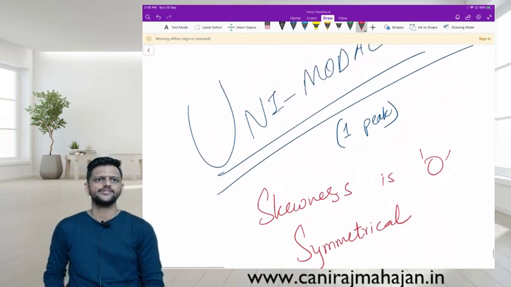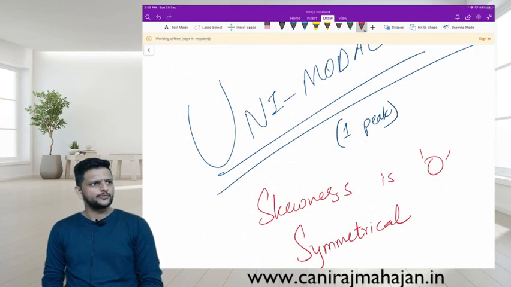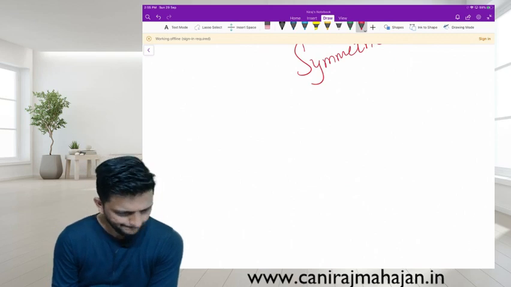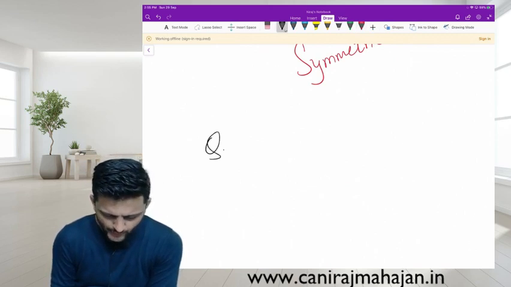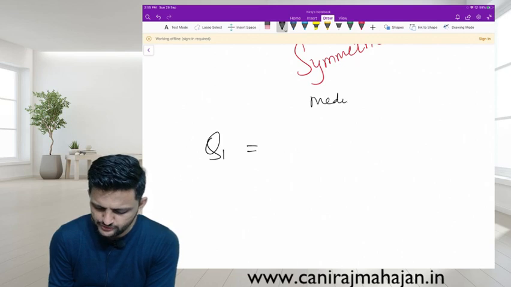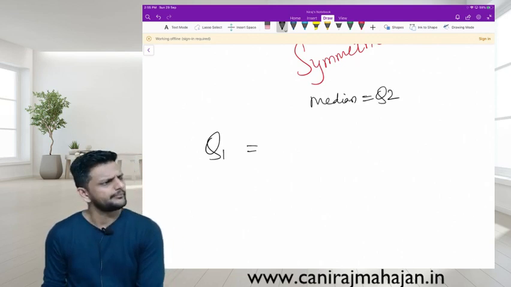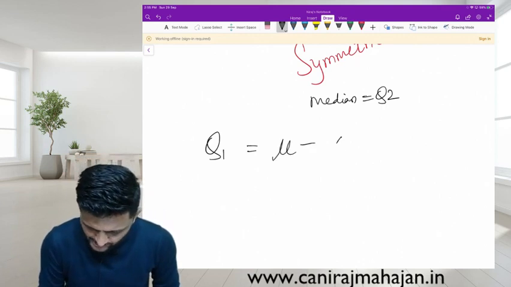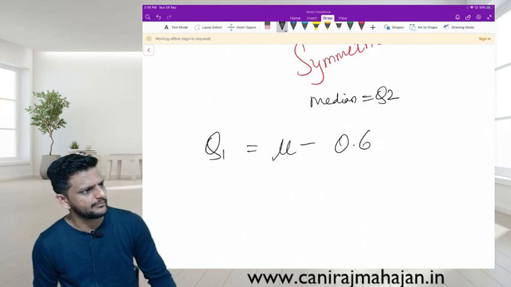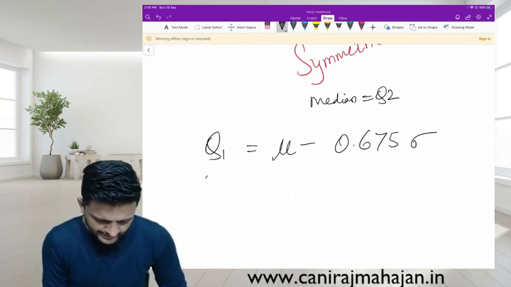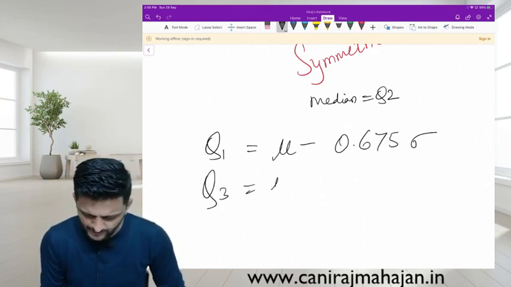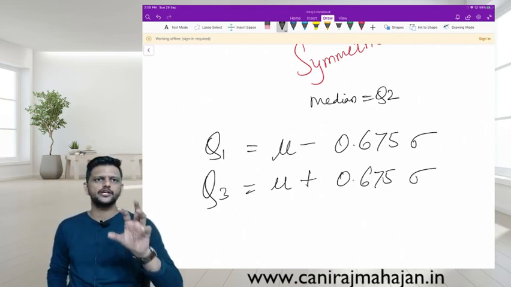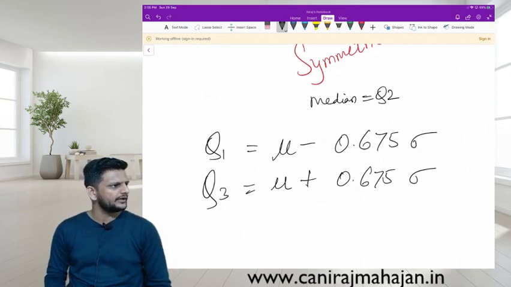Some formulas. Z we know. The formula of Z equals x minus mu upon sigma, to find the area of probability. Yes or no? Then Q1, can you tell me? Median is Q2, this much you know, no? Q1 is on the left of mu, if you remember. So mu minus 0.675 sigma. So obviously Q3 is what? Mu plus 0.675 sigma.